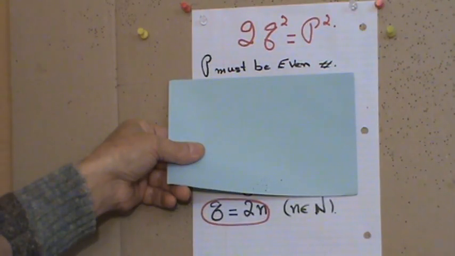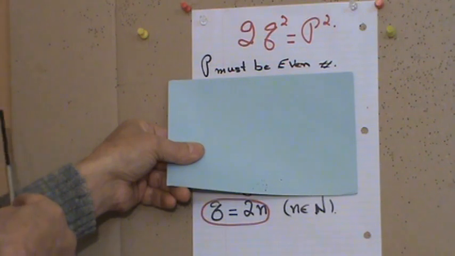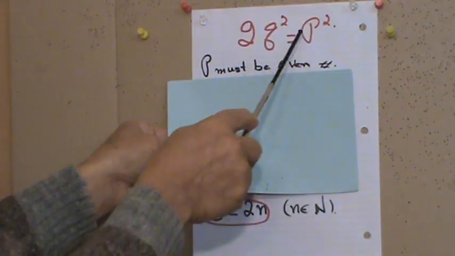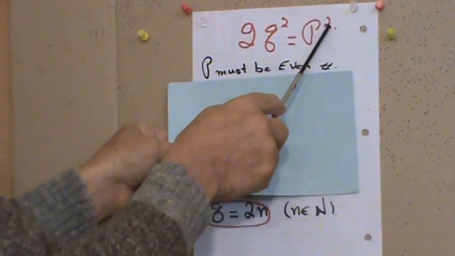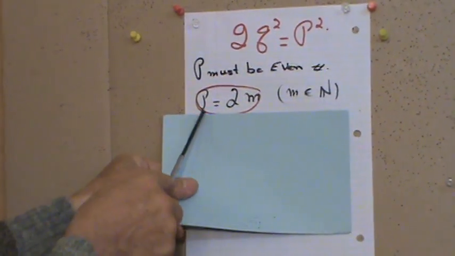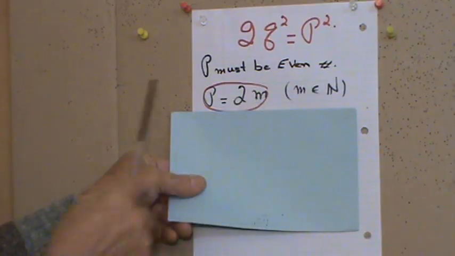You follow me? Like, if a number is odd, a square of that is also odd. Like 3 square is 9. 5 square is what? It's 25. So if a number is odd, a square of that is odd. If a number is even, a square of that is even. Therefore, p must be even, because a square of that is even. So I write that one in this form: p equals 2m, where m is a natural number.